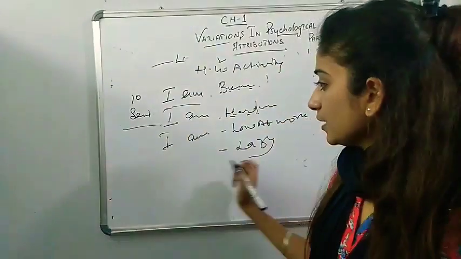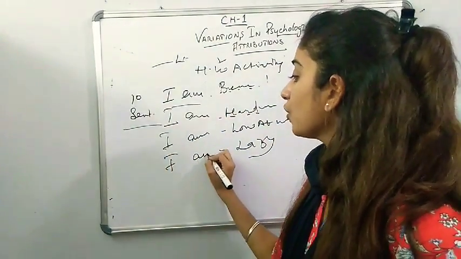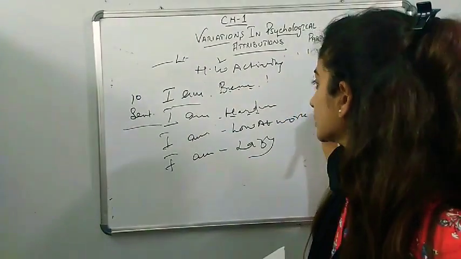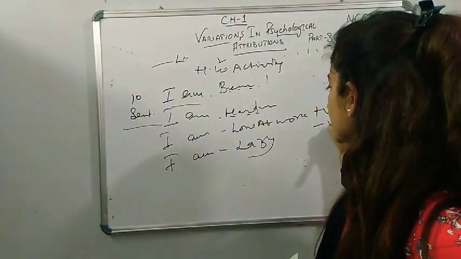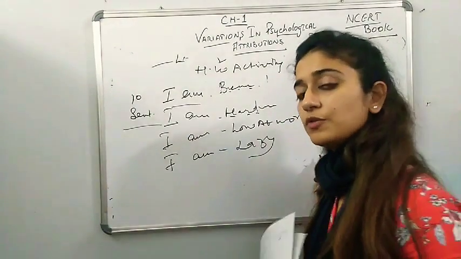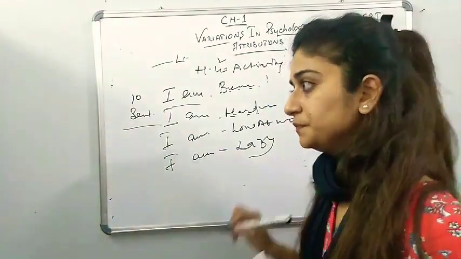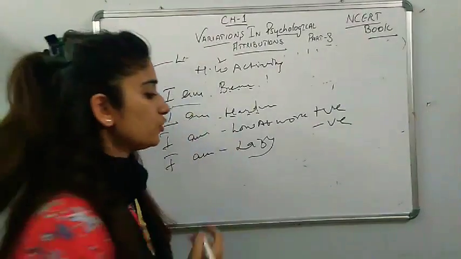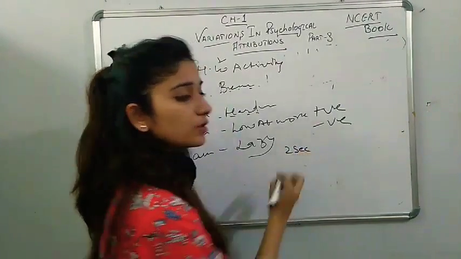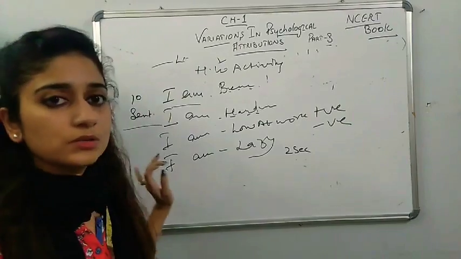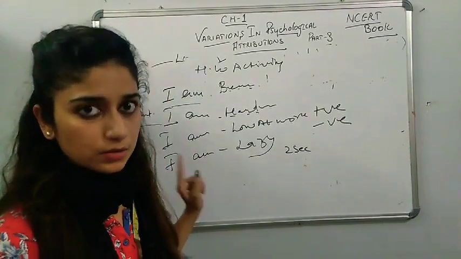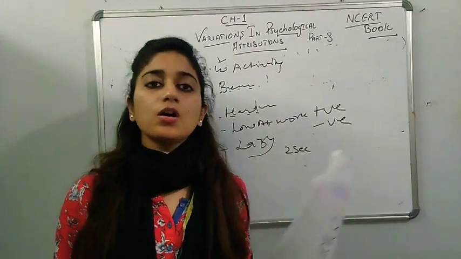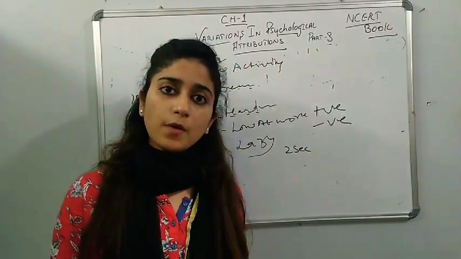So you have to see I am and what you think yourself you are, in positive points as well as your negative points. You have to write that down. So what comes in your mind, don't think for a long time. You have only 2 seconds to think on one question. Don't take more than that. So make this question and tell me or write down to me in the comment box of the